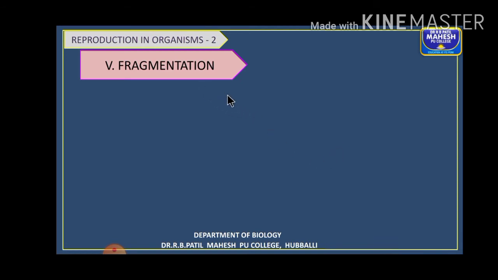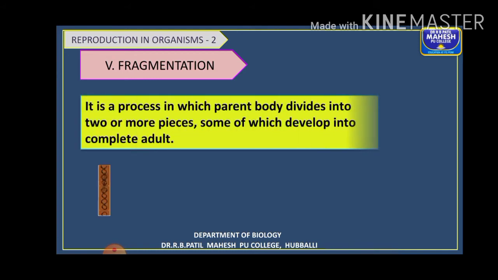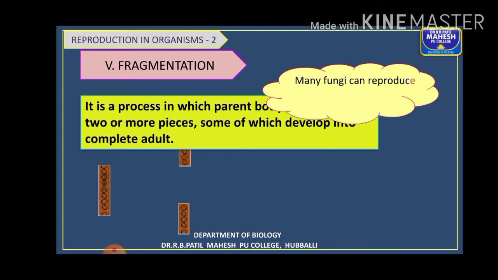Coming to the next type of asexual reproduction, that is fragmentation. As the name says, fragments are formed. It is a process in which the parent body divides into two or more pieces. It goes on splitting into smaller pieces called fragments, and each fragment develops into a complete individual. What examples can we give here? Many fungi reproduce by fragmentation, such as Rhizopus, where the hyphae divide.